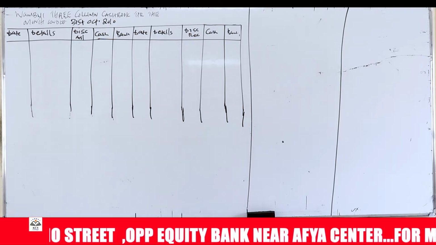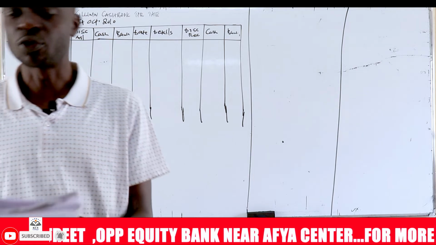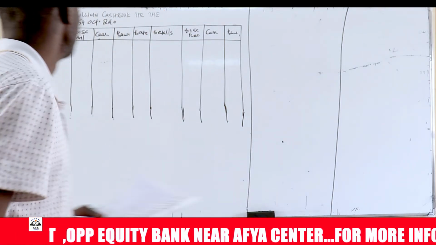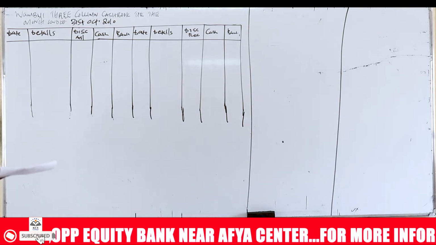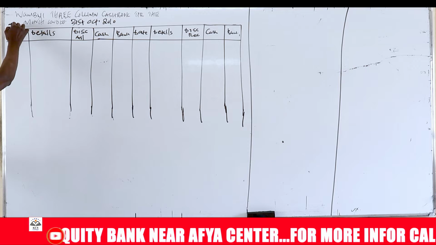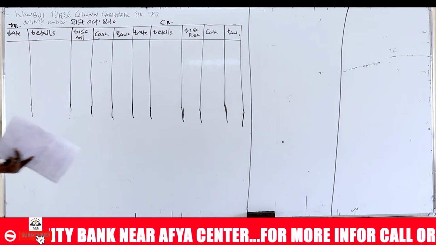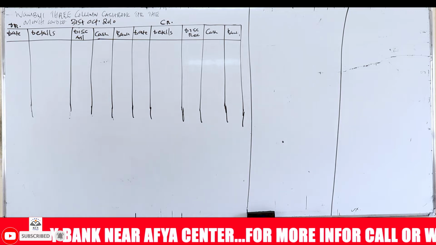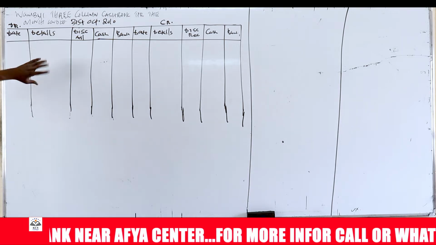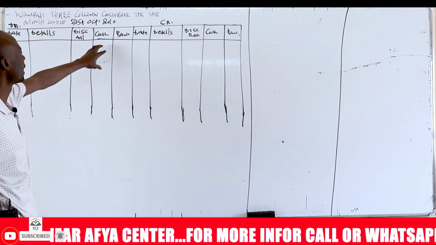So we're going to use here a question that I've attached to the notes. You're going to get that question in the notes to demonstrate how to record in the ledgers and the 3-column cash book. So this is how the cash book appears. We have the receipt side, the debit side here, and we have the credit side. So the cash book, we said, is a ledger at the same time as a book of original entry. So on this side of the receipt, or the left-hand side of the cash book, we record the cash receipts.